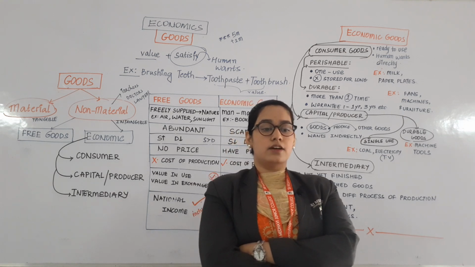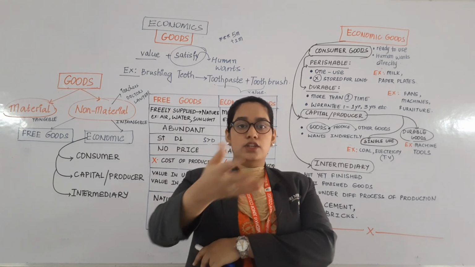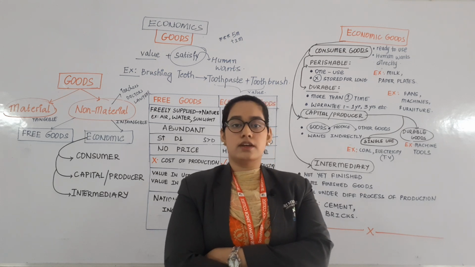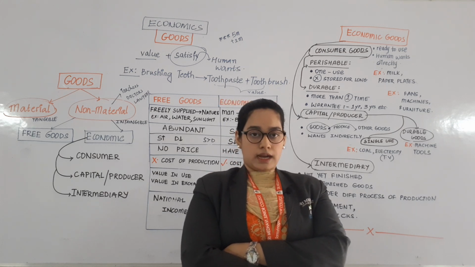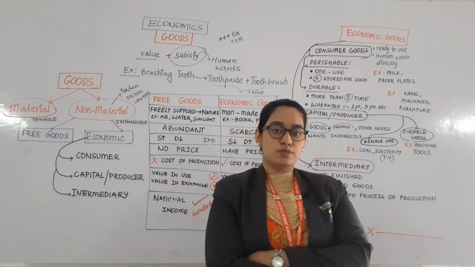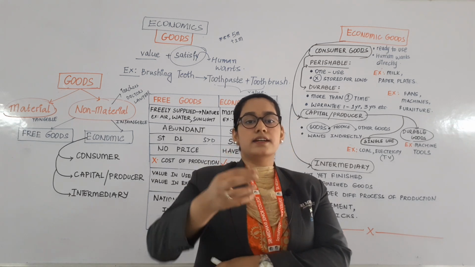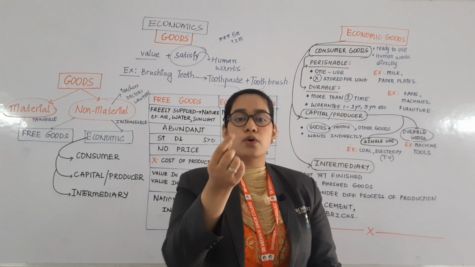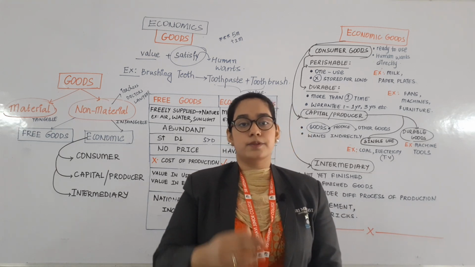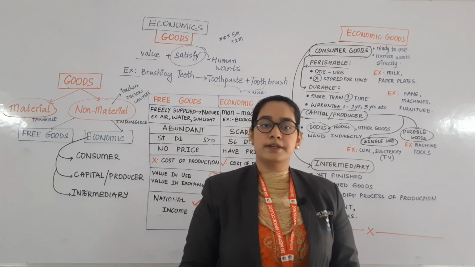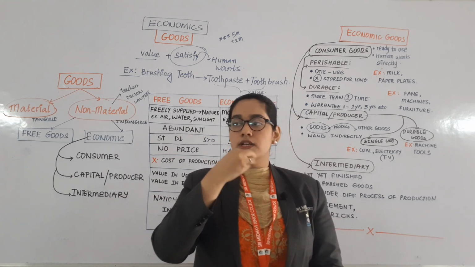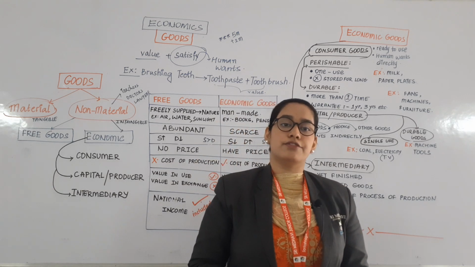Let us consider an example. We'll have a deal or an agreement between you and me. I will give you how much air you want, and how much sunlight you want, unlimited, how much you want, I am ready to give. But in return, I am just asking you for a small piece of diamond. You just give me a small piece of diamond and I will give you how much air and sunlight you want.